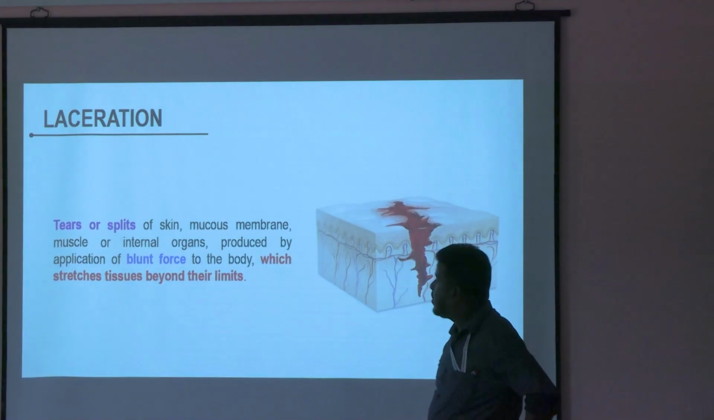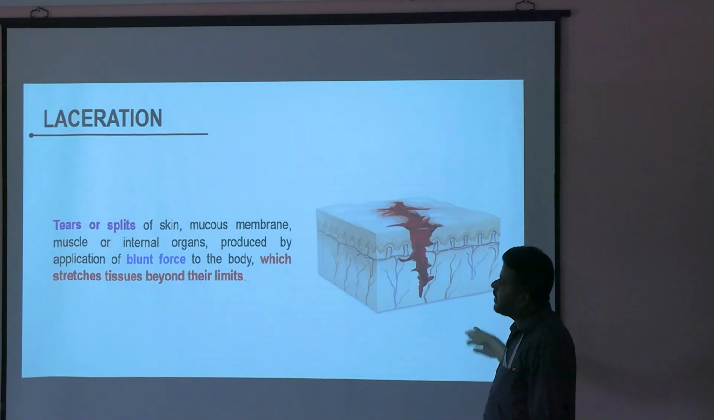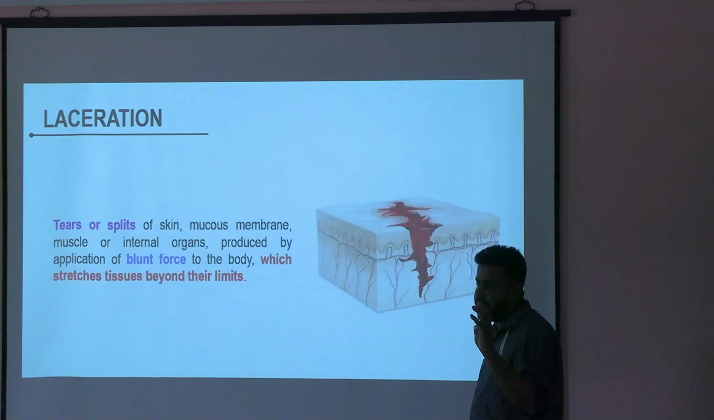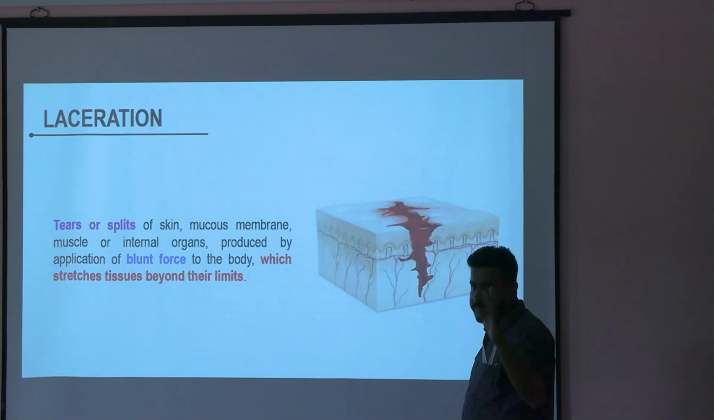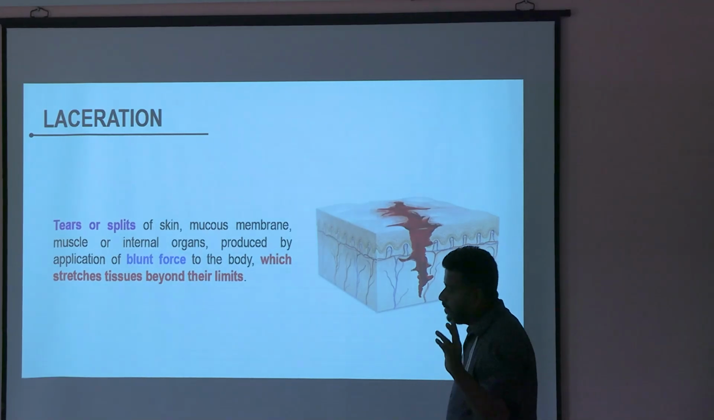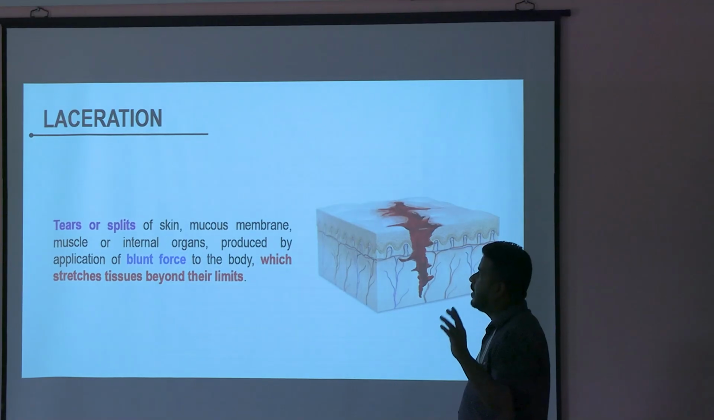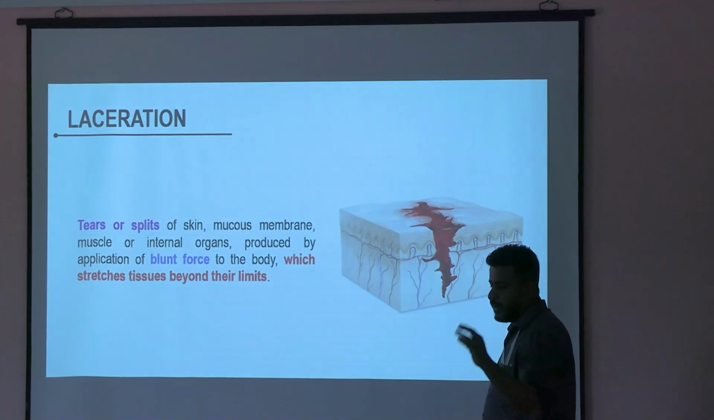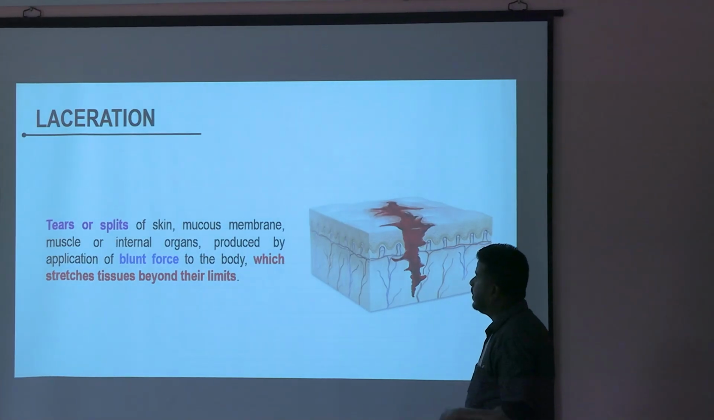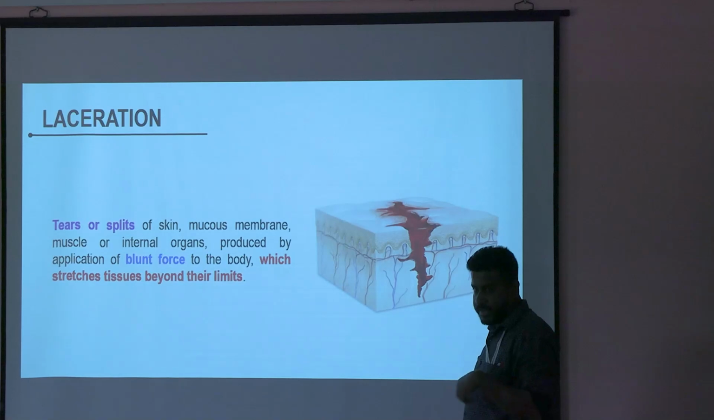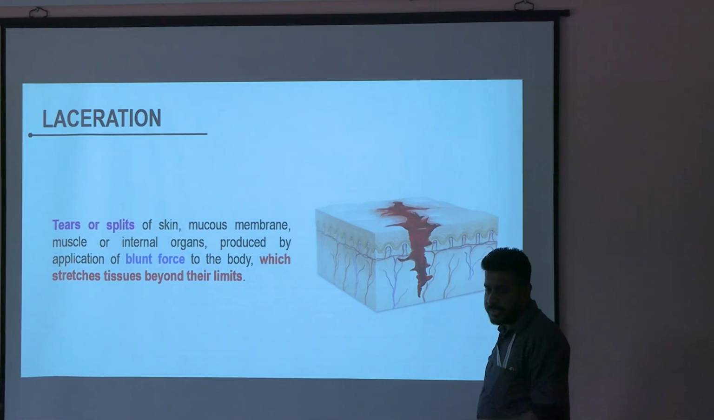So laceration is a tear or split of skin, mucous membrane, muscle or internal organs produced by blunt force. Abrasion is caused by blunt force. This side, say it loudly. Abrasion is caused by blunt force. Bruise is caused by blunt force. Laceration is caused by blunt force. Incised by sharp. Stab by piercing object. Piercing or pointed object.